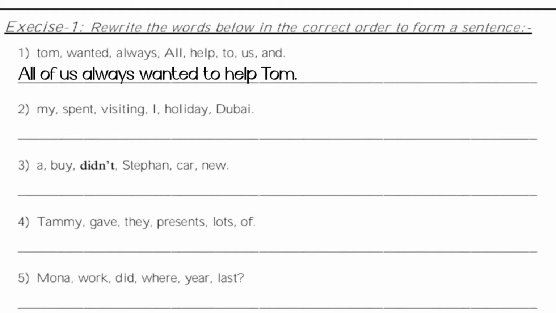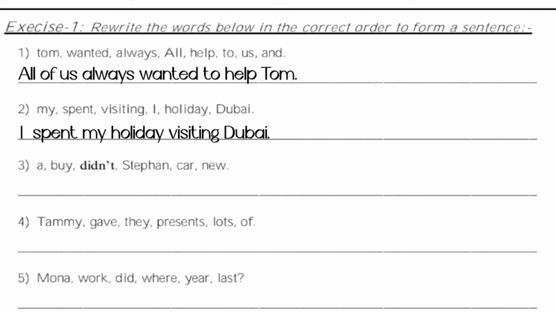Number 2. My spent visiting I holiday Dubai. I spent my holiday visiting Dubai. See how it forms the sentence? I is the capital letter which I took at the beginning. So I is my subject, then the verb, spent, then the object, holiday. I spent my holiday visiting Dubai.